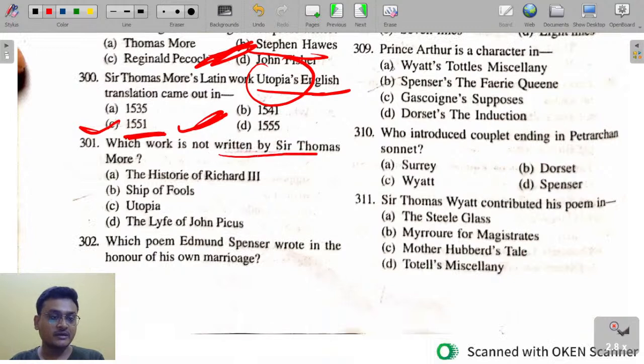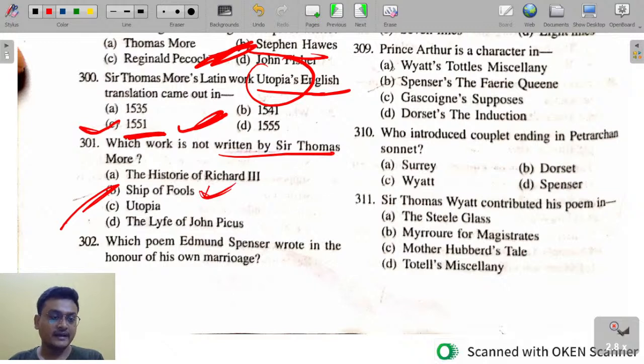Which work is not written by Thomas More? Here you see that The Ship of Fools was not written by Thomas More. So here B is the answer.